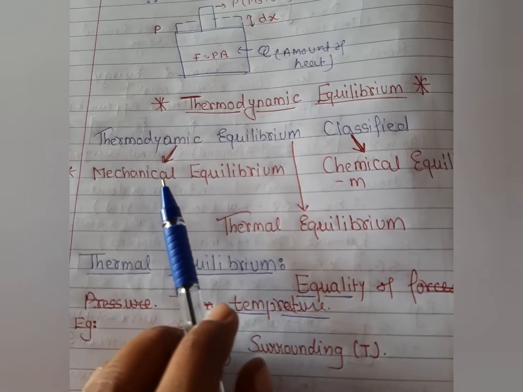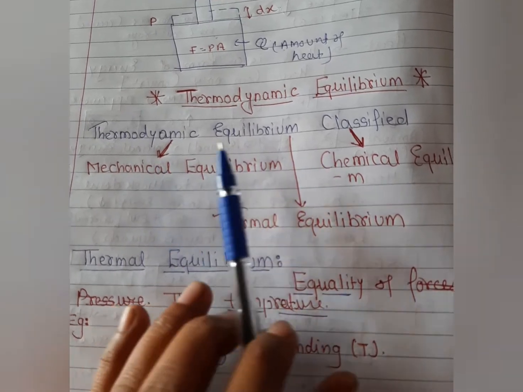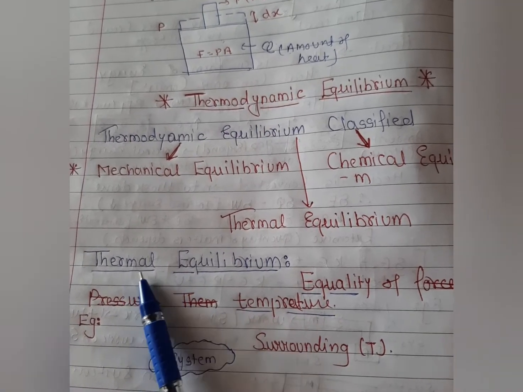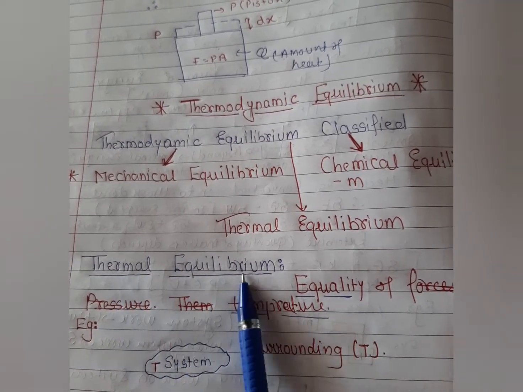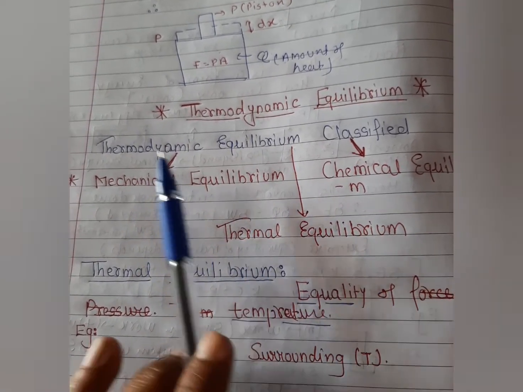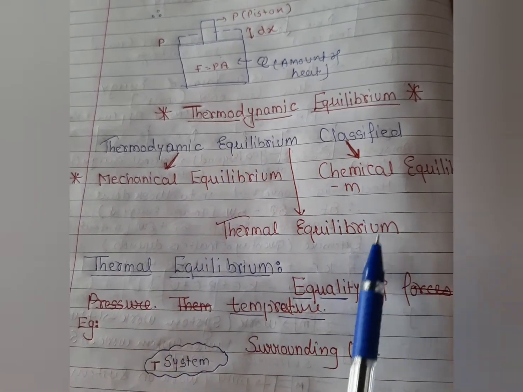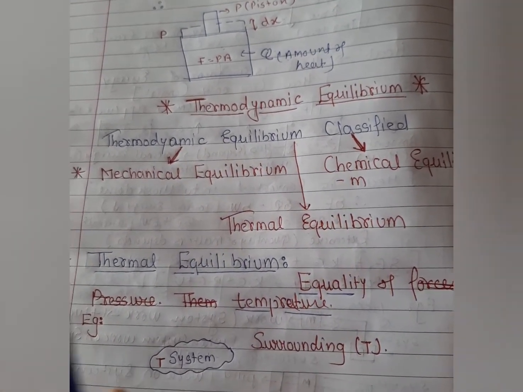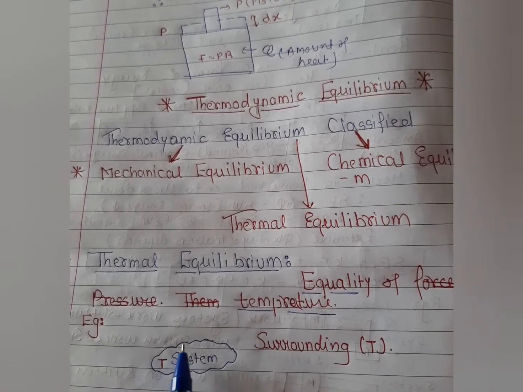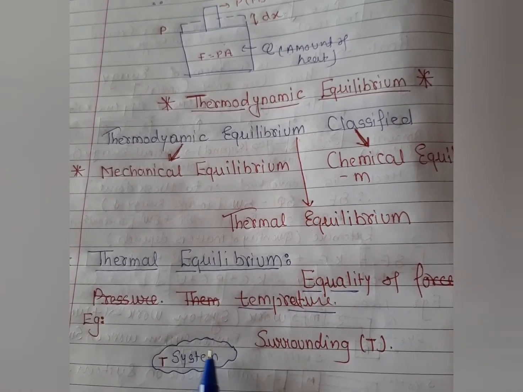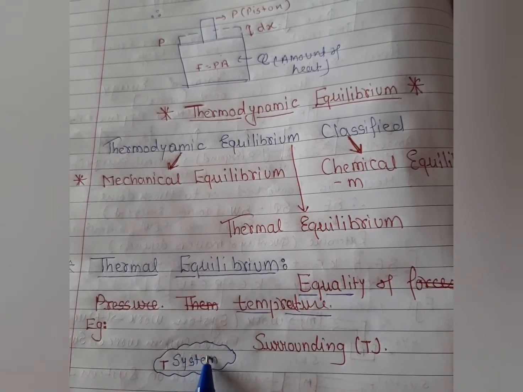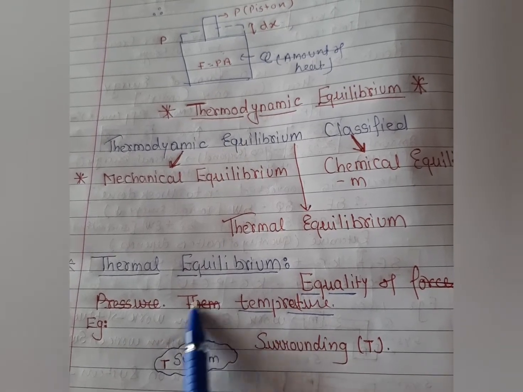So let's move on students. The first classification of thermodynamic equilibrium is thermal equilibrium. I have already explained this concept. When we talk about any classification in thermodynamic equilibrium, in all classifications we consider the system to be isolated. So when the system is isolated, that system has its own temperature, pressure, force or whatever energies are present, and it should be isolated. There is no exchange of heat with the given surrounding.